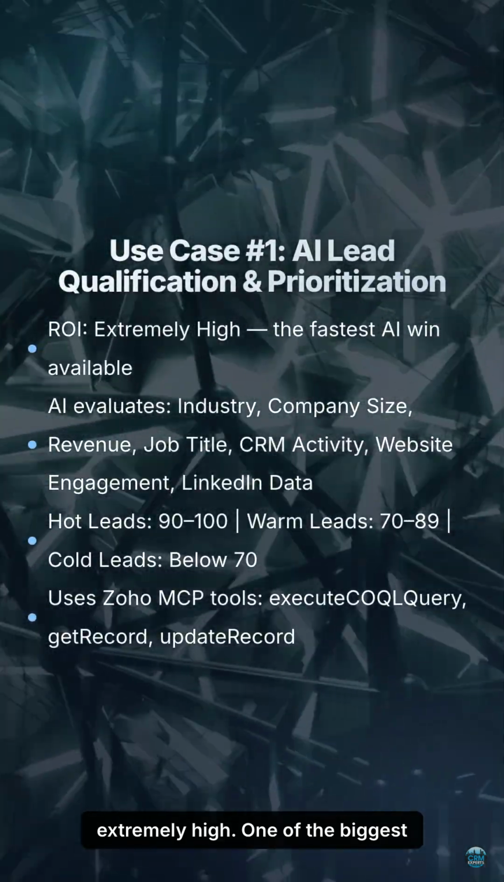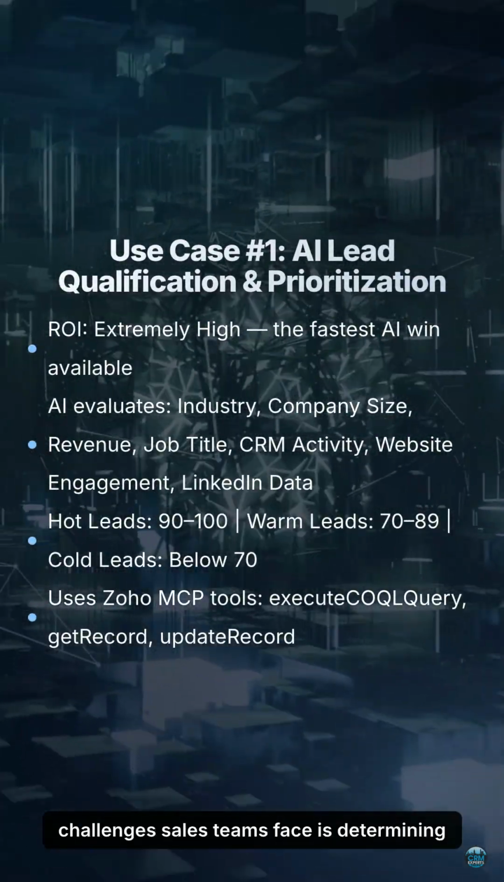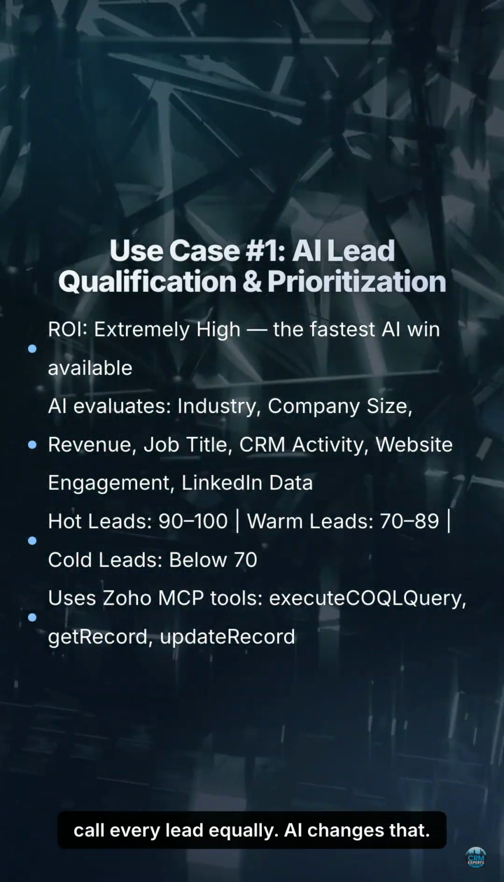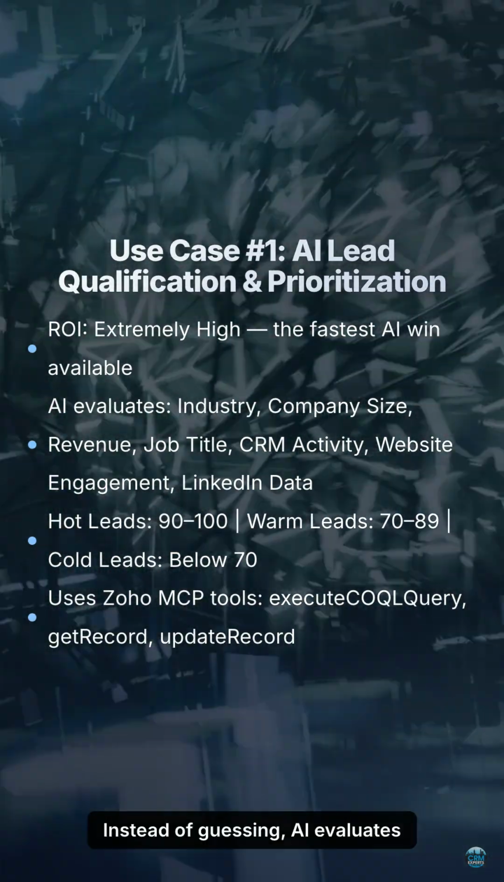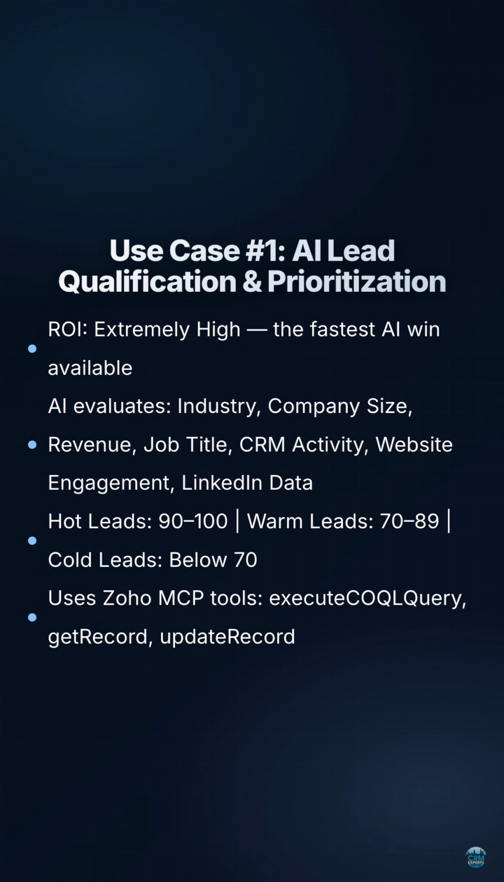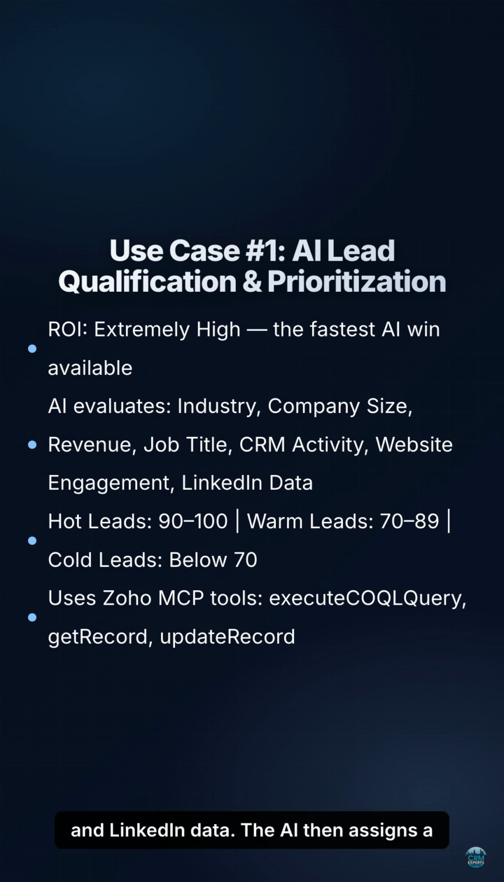ROI is extremely high. One of the biggest challenges sales teams face is determining which leads deserve attention. Most reps call every lead equally. AI changes that. Instead of guessing, AI evaluates industry, company size, revenue, job title, CRM activity, website engagement, and LinkedIn data. The AI then assigns a score: hot leads from 90 to 100, warm leads from 70 to 89, cold leads below 70. Using Zoho CRM and MCP tools like Execute CoQL Query, Get Record, and Update Record, AI automatically identifies the highest value opportunities.